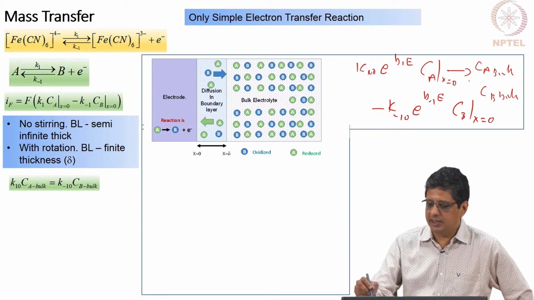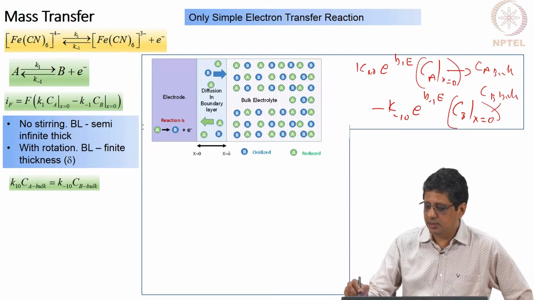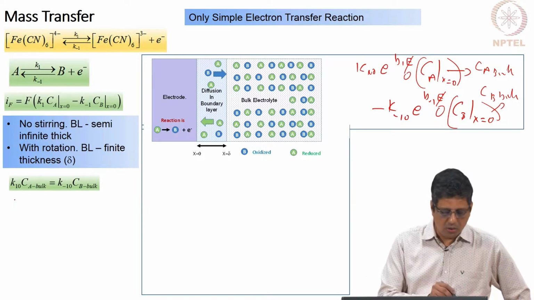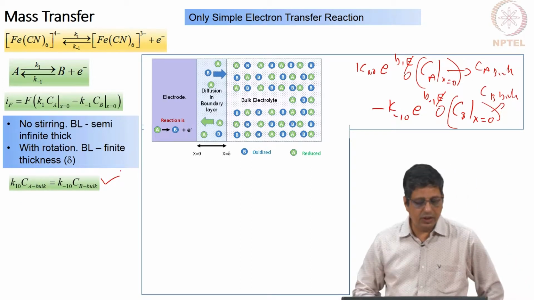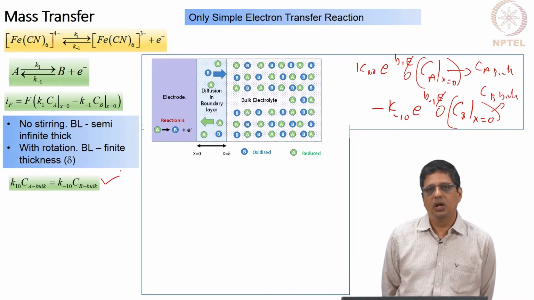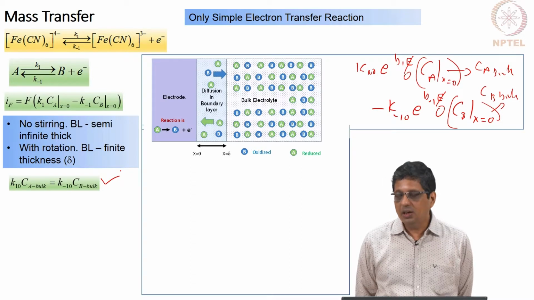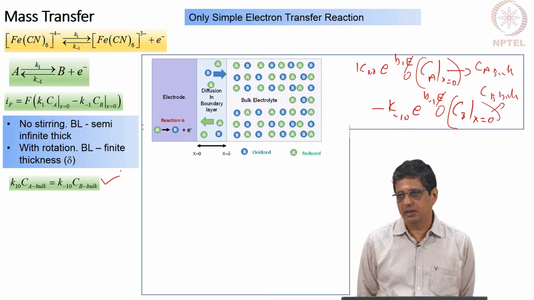Therefore, I can replace Ca at x equal to 0 with Ca bulk, Cb at x equal to 0 with Cb bulk. Potential is 0 here because it is at OCP. So, I have a relationship which says K10 and K minus 10 are related. So, if I tell this is the bulk concentration and this is K10, I can't give you K minus 10, I have already specified it. I can't give you an arbitrary number for that.